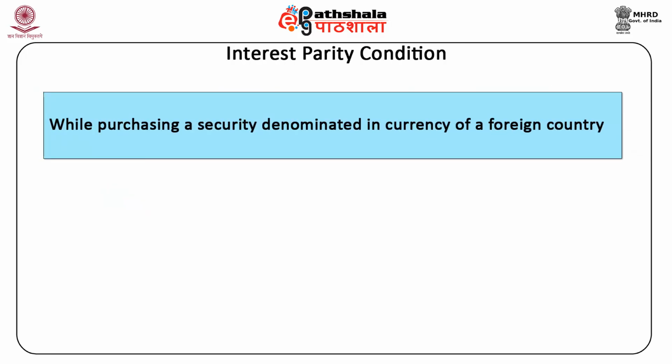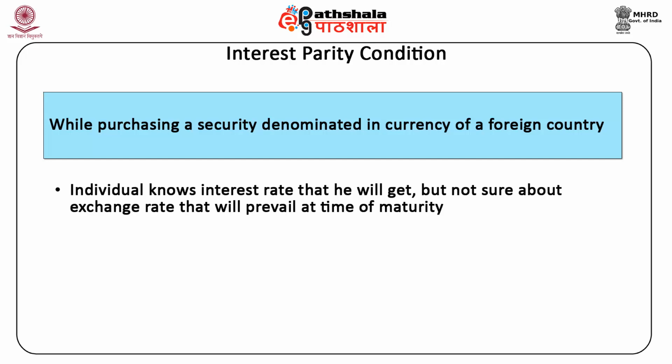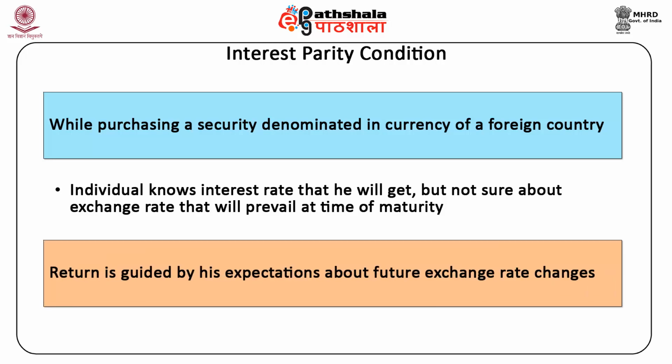While purchasing a security denominated in the currency of a foreign country, an individual knows the interest rate that he will get, but he is not sure about the exchange rate that will prevail at the time of maturity. Thus, his return is guided by his expectations about future exchange rate changes. Thus, expected exchange rates appear in the above equation. The foreign exchange market will be in equilibrium if the above condition holds true.